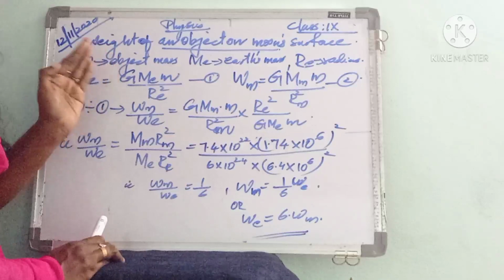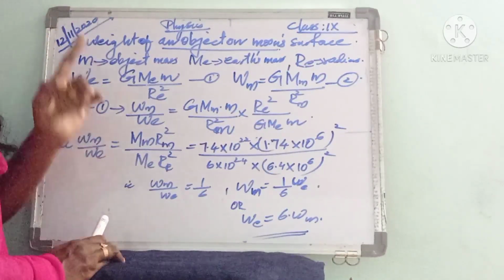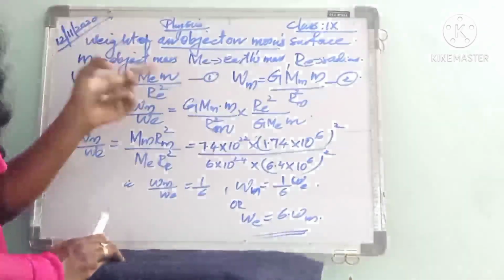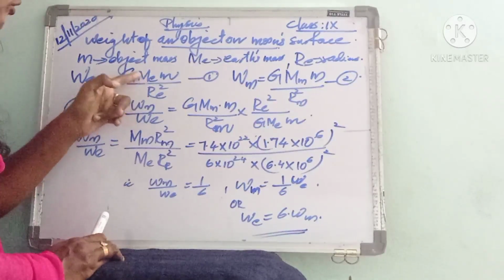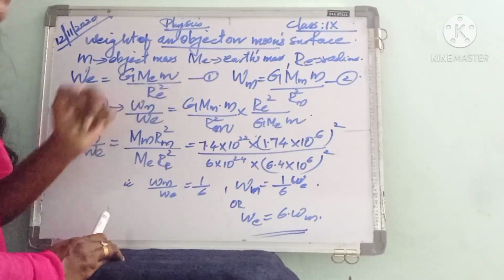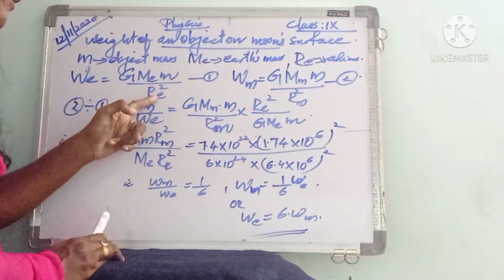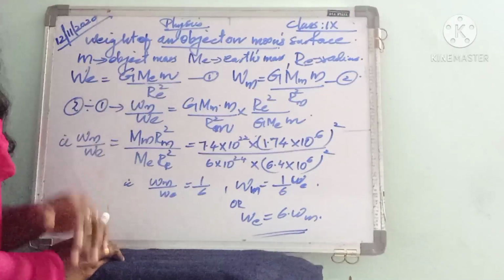F is equal to G m m by d square, where the first m represents the mass of earth and the second is the object mass, and the distance between earth and the object is equal to the radius of the earth, so it is written as Re square.